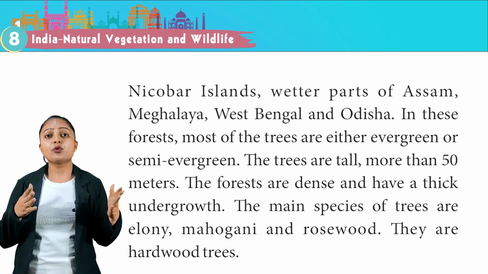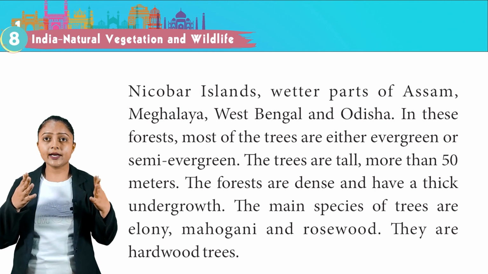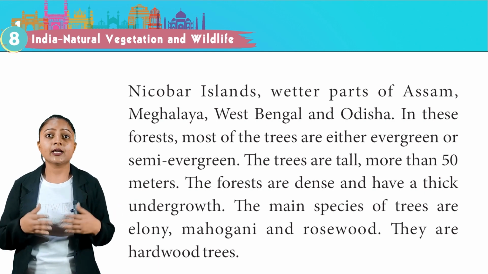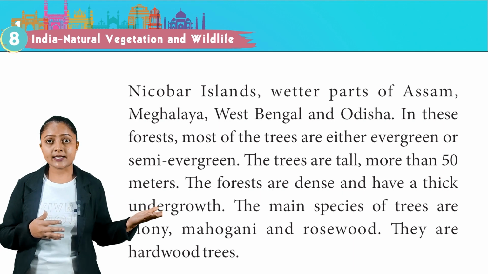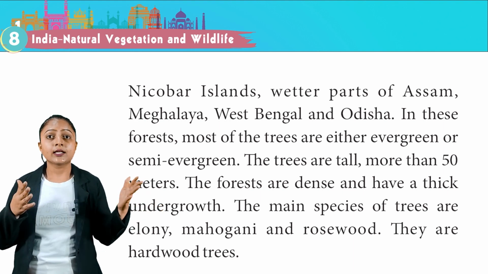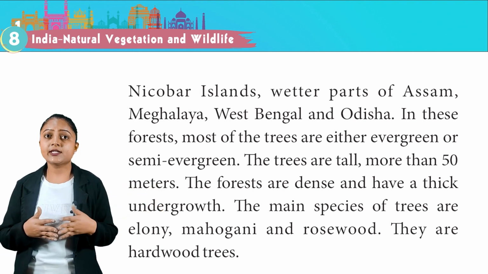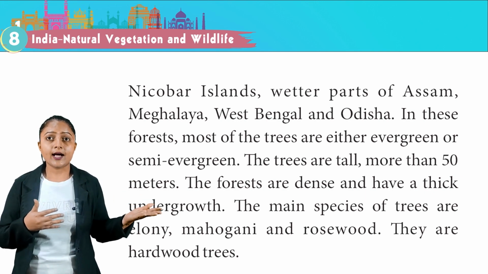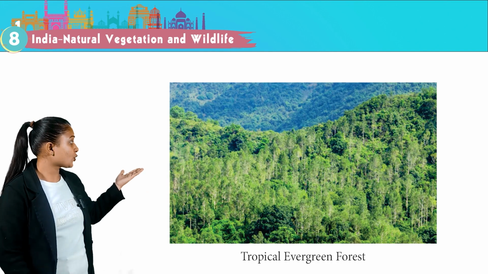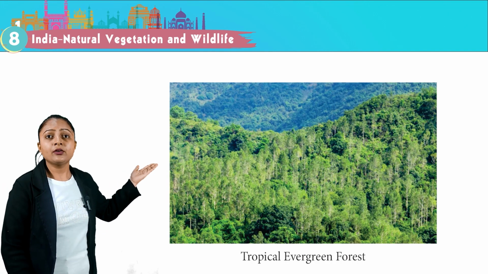In these forests, most of the trees are either evergreen or semi-evergreen. The trees are tall, more than 50 meters. The forests are dense and have thick undergrowth. The main species of trees are ebony, mahogany and rosewood. They are hardwood trees. This image is showing the tropical evergreen forest.